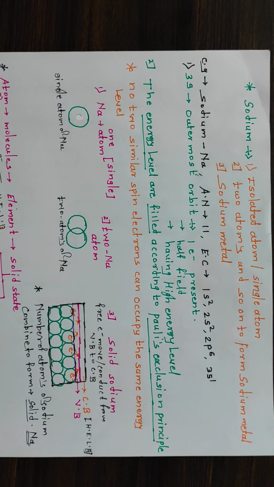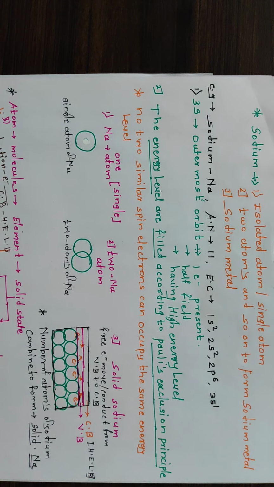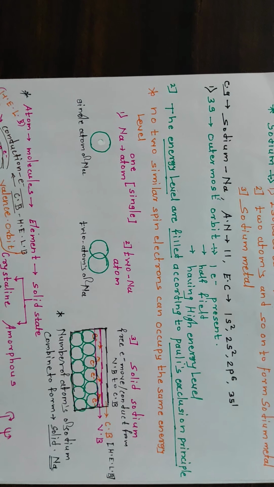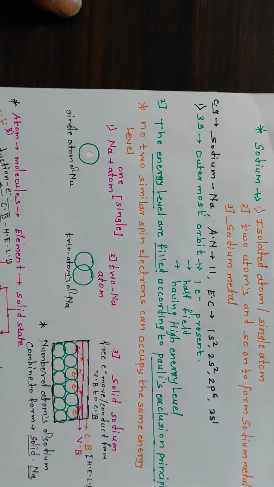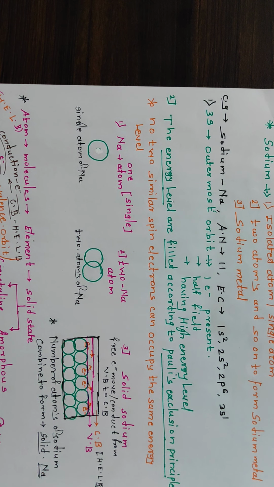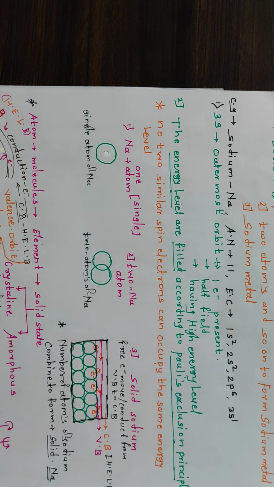So in band theory of solids, we consider a single isolated atom, then two atoms, and then a solid metal, in which there is a sodium atom. Its atomic number is 11 and its electronic configuration is 1s2, 2s2, 2p6 and 3s1. So 3s is the outermost orbit, and in that outermost orbit one electron is present.